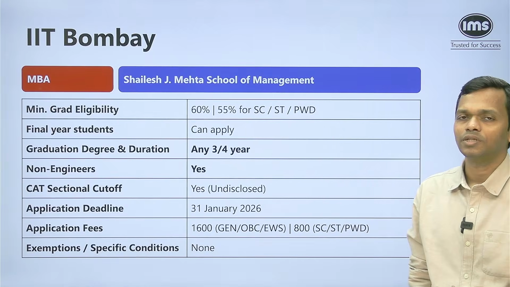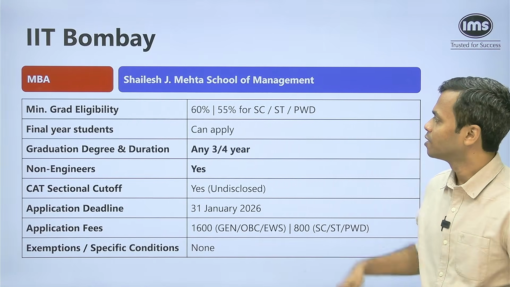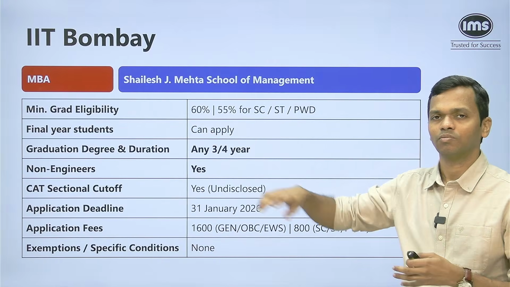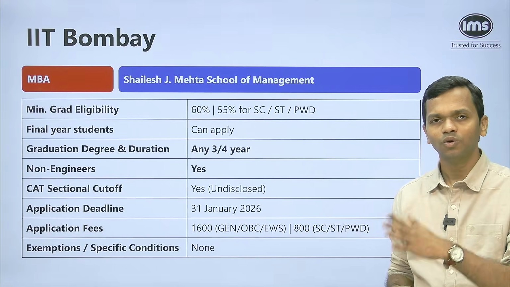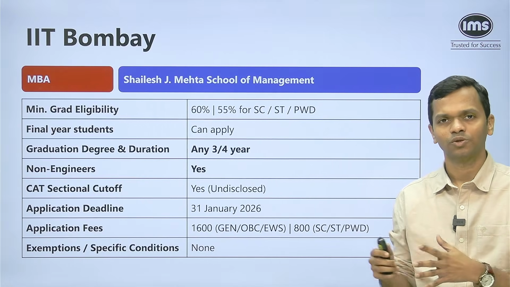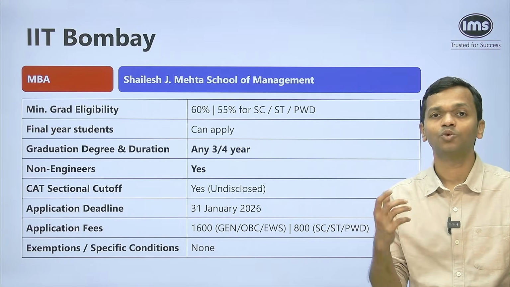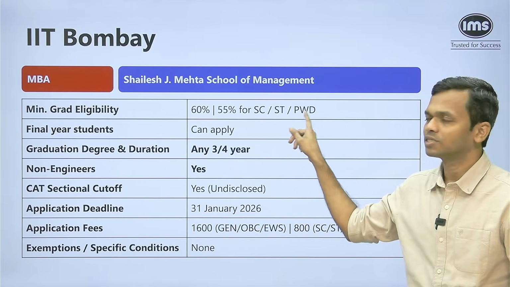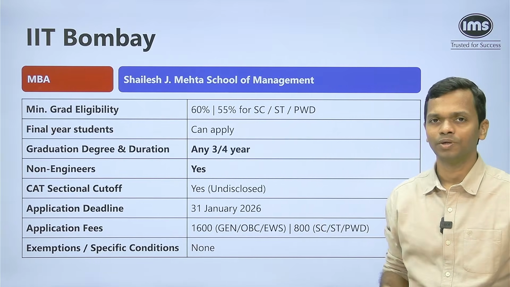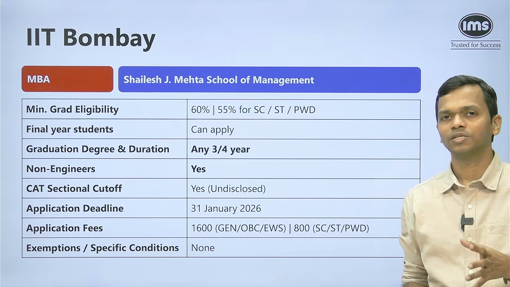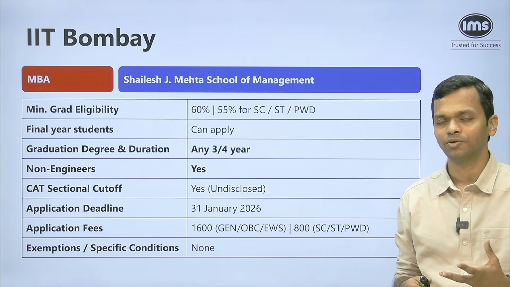Now with this program, when it comes to the minimum eligibility for the graduation, you need to have 60% for all the categories except SC, ST, PWD. In the rest of the video, and for the rest of the programs, I've written what is the minimum percentage score that you're going to need. If there is any specific requirement for the different categories, that has also been mentioned. If you belong to SC, ST or PWD, you need minimum 55% in your graduation.